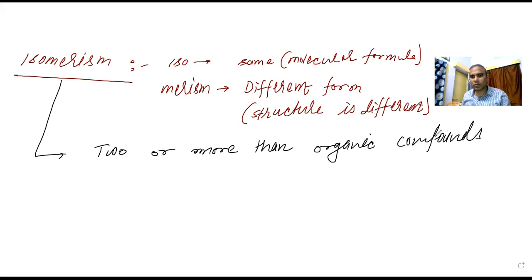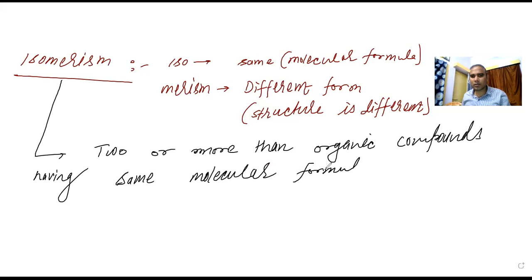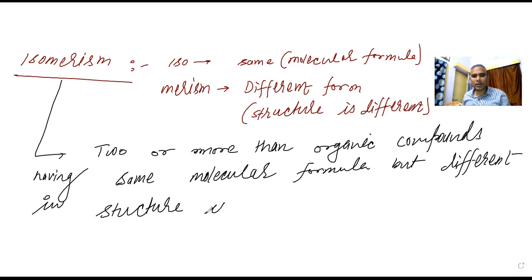Two or more than two organic compounds having the same molecular formula but different in structure are known as isomers.